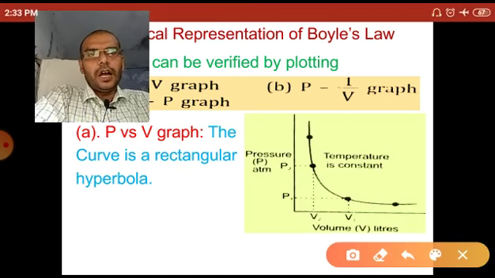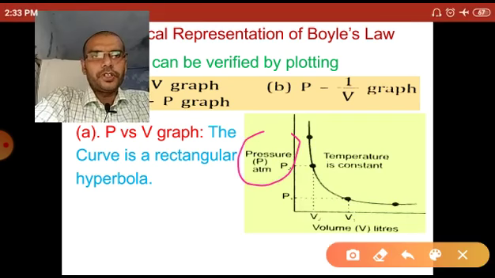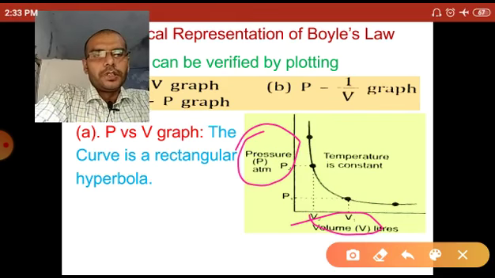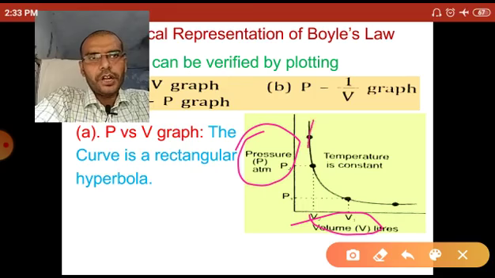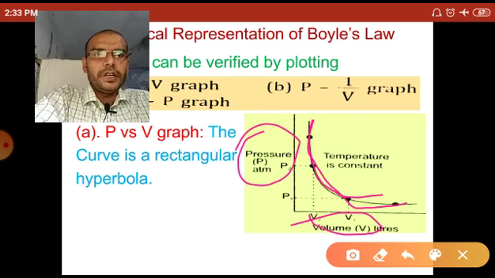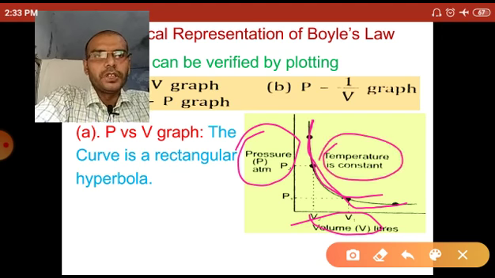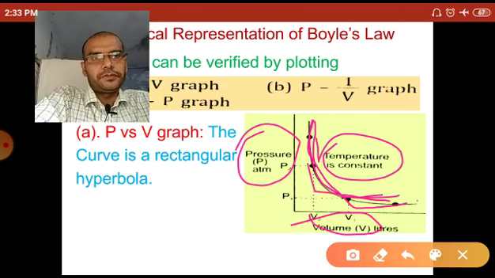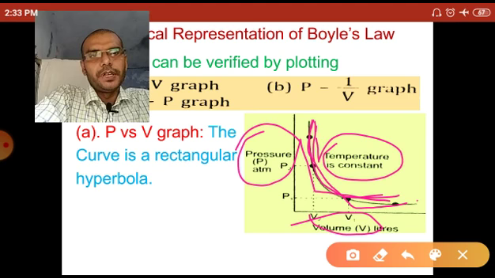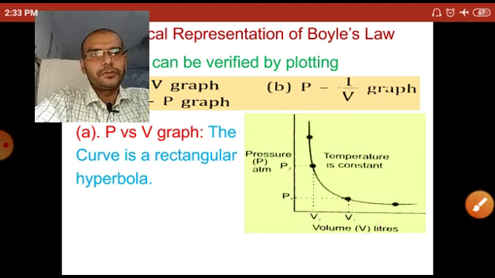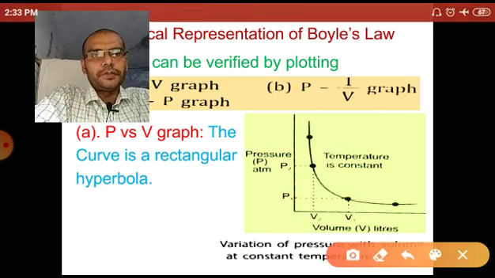Now this is the graph of pressure versus volume. In this graph, a rectangular hyperbola curve is obtained at constant temperature. It means that when pressure decreases, then volume increases. When pressure rises, then volume decreases. So this is the variation of pressure with volume at a constant temperature.